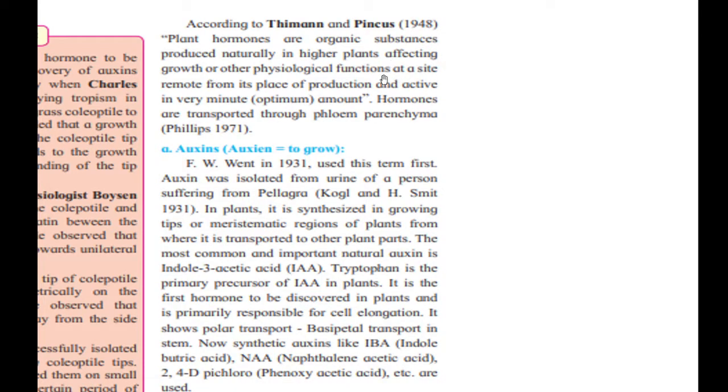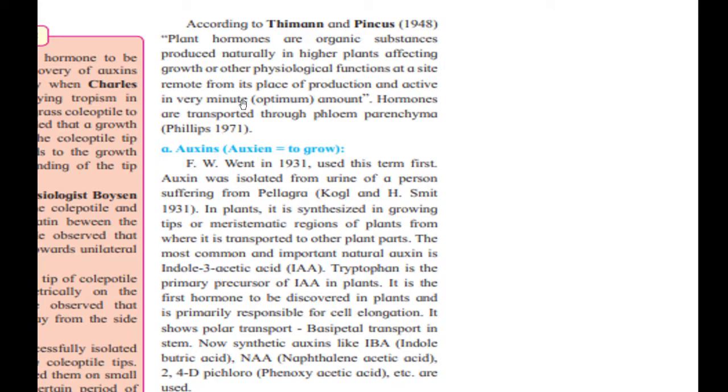Now next is what are called hormones. I will define what hormones are. Plant hormones are organic substances produced naturally in higher plants, affecting growth or other physiological functions at a site remote from their place of production.